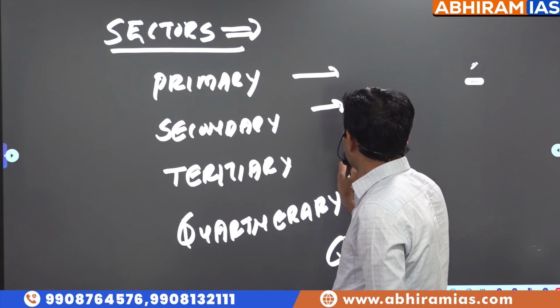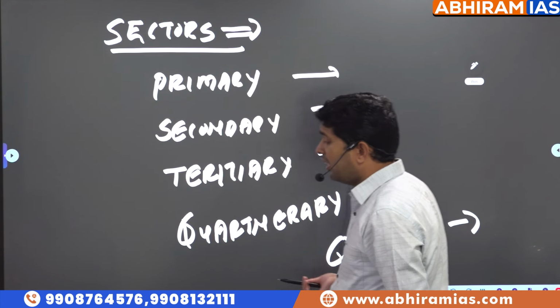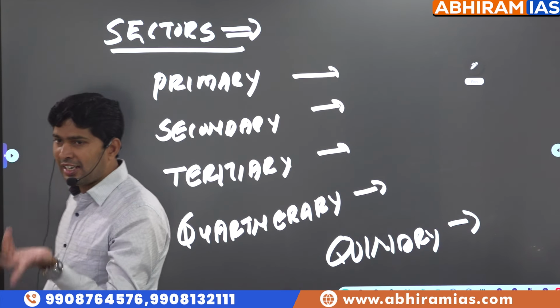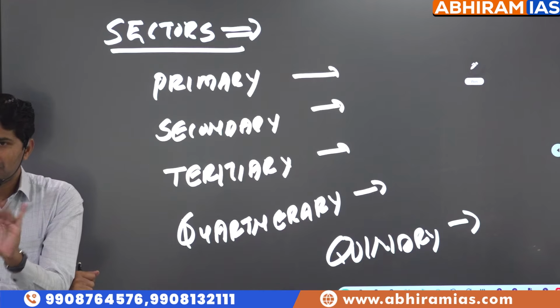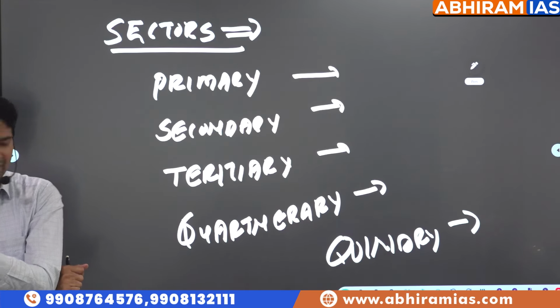The previous year question was, which of the following economic activities are correctly matched, incorrectly matched? They give one example, and you have to just identify whether it comes under primary sector, secondary sector or service sector.